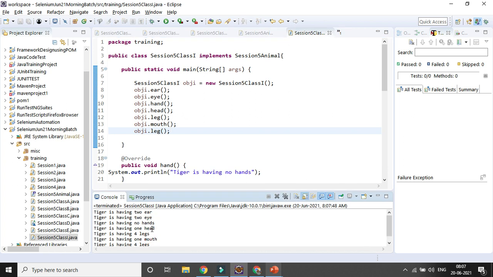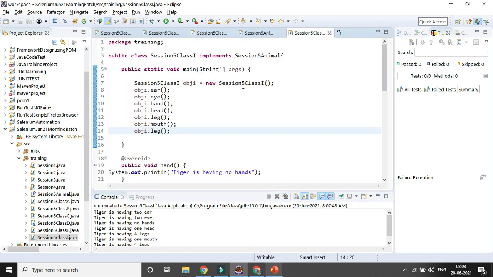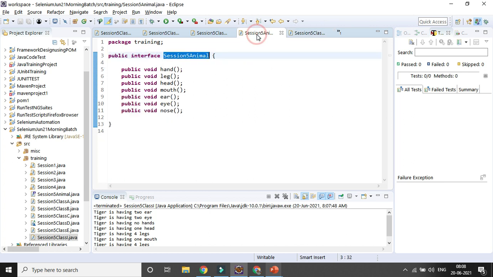Okay, you can see the output is coming. Now I can create another class where I implement all of the interface methods. Suppose I want to create another animal, right? Human being, monkey, anything. It can be dog, cat. So I can give their different values here in the method body. But I need to implement all the methods. What is the importance of interface?